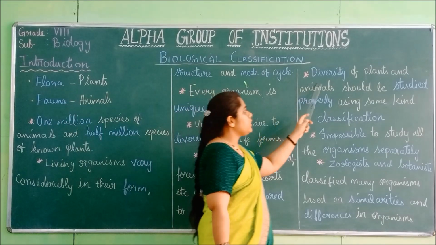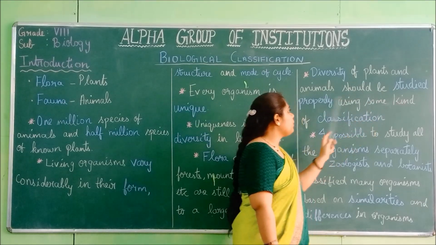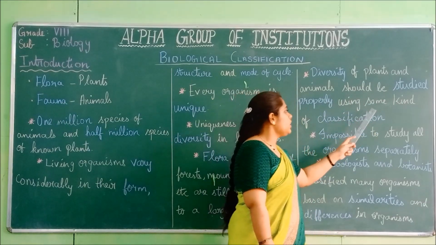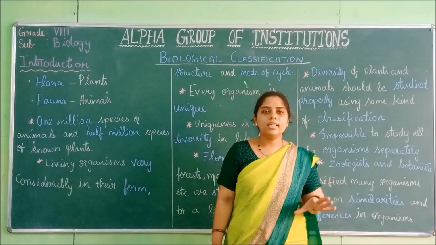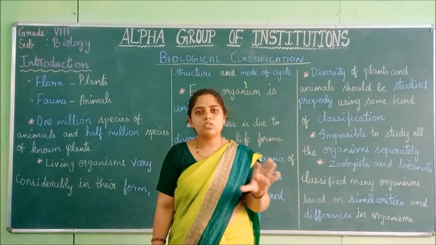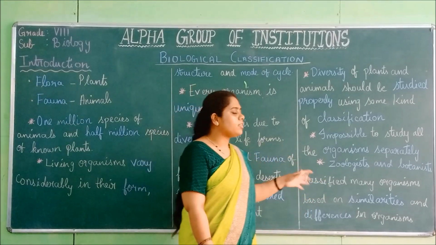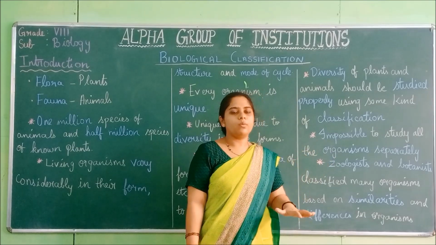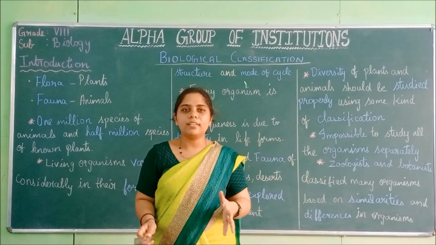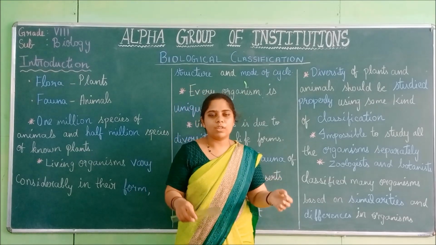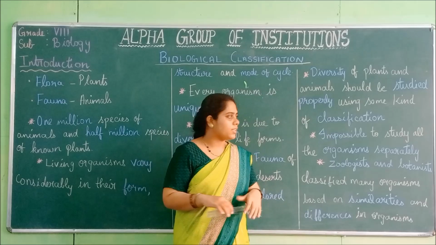The diversity of plants and animals should be studied properly using some kind of classification. What they are telling is that the difference of each of the organisms should be learned. We cannot learn them one by one, so some method of classification should be there. Using that classification, we should be able to learn all the organisms.